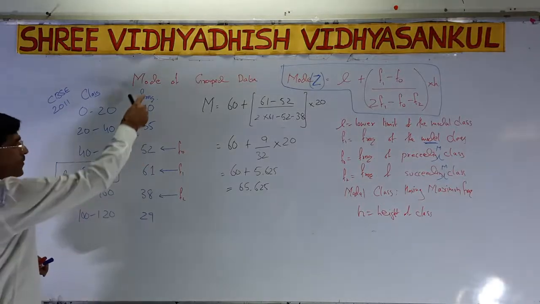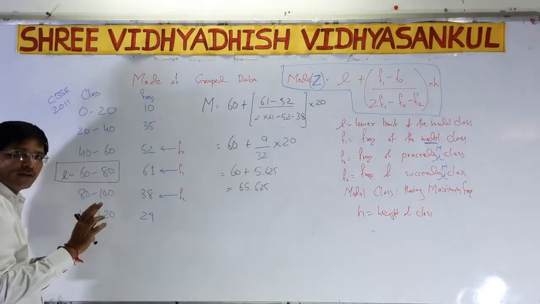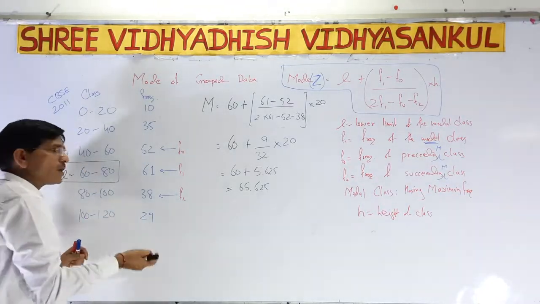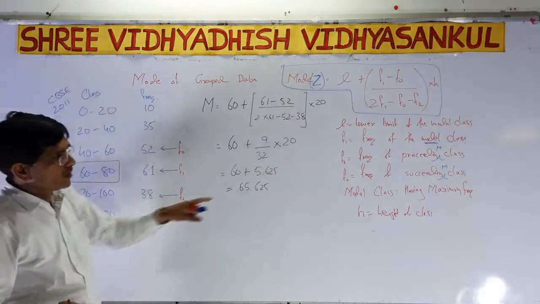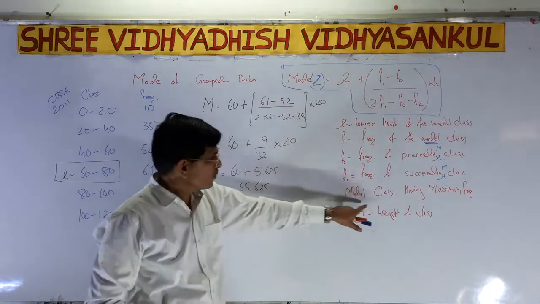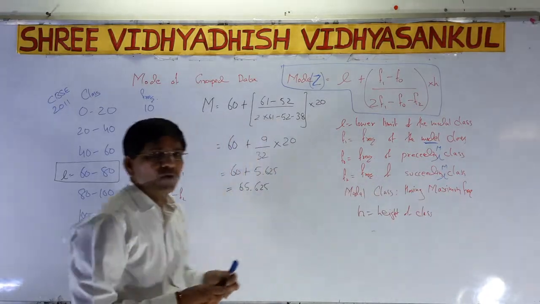So make a rectangle on it, because we have to find the modal class, which is the class having the maximum frequency.